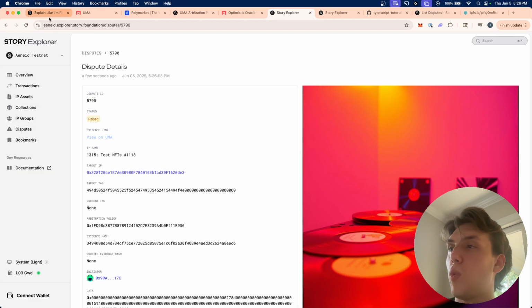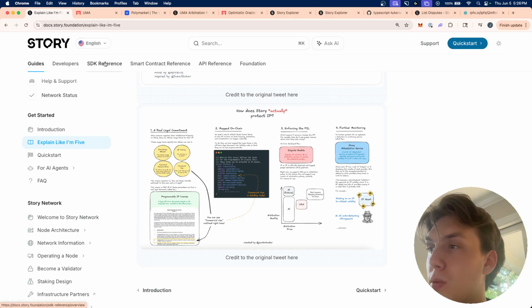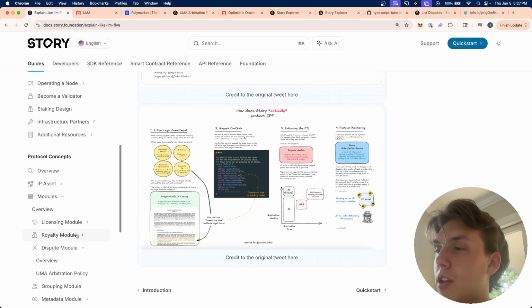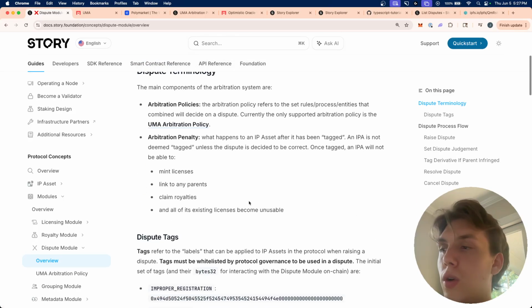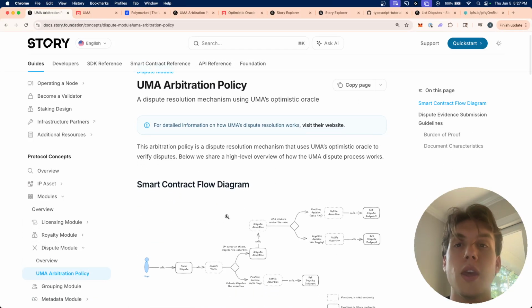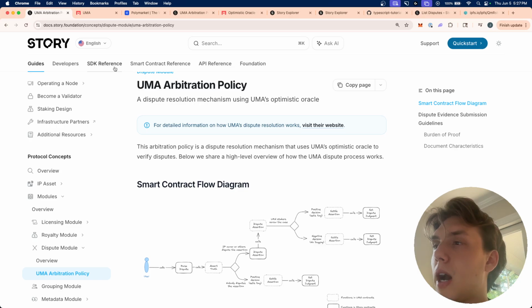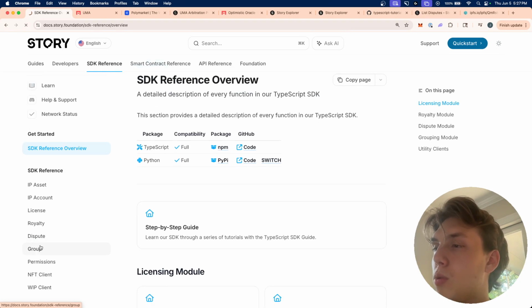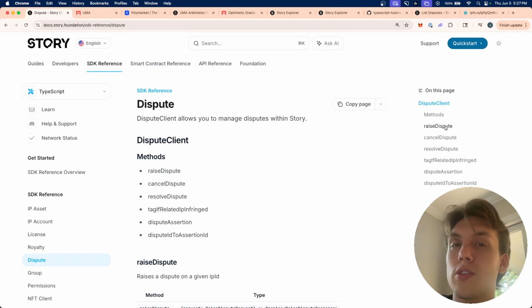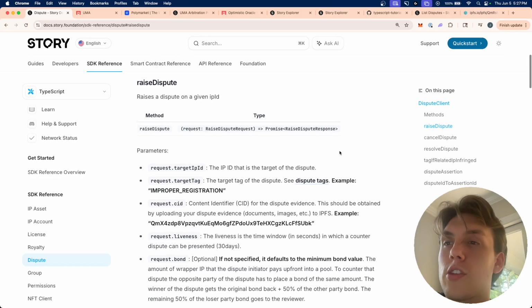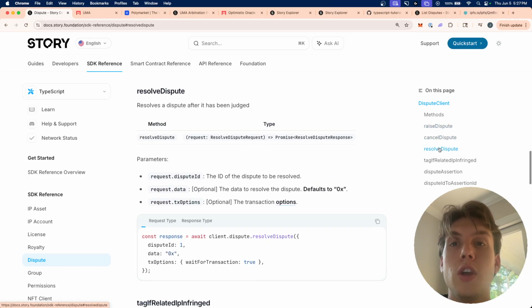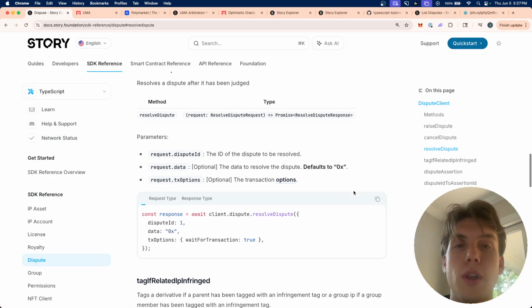Now, again, if you want to continue exploring disputes, I would really recommend checking out the dispute module right here, the overview, and also the UMA arbitration policy. Story supports any amount of arbitration policies, but for now we have whitelisted UMA, and UMA is our sole arbitrator at the moment. And on top of that, you can also go to the dispute SDK reference, and in here you'll see other functions. So of course we just used raise dispute, but you can also cancel a dispute. You can resolve it if it's eventually been resolved, and counter dispute and stuff like that.